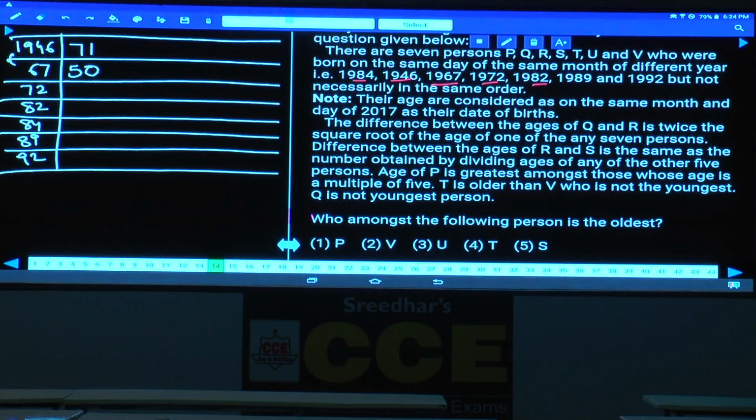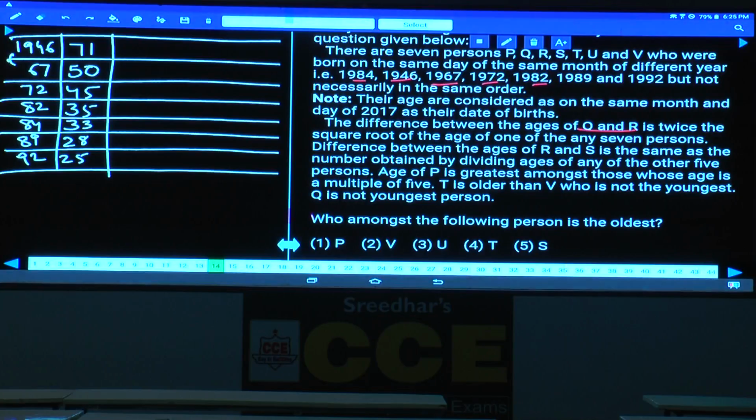1967 to 1972 is plus 5, here it must be minus 5, 45. 72 to 82 is plus 10, here it must be minus 10, 35. The next one, 82 to 84 is plus 2, here it must be minus 2, that is 33. 84 to 89 is plus 5, here it must be minus 5, that is 28. And 89 to 92 is plus 3, here it must be minus 3, 25. Now these are the ages of these persons. Now we need to find out who is of which age. The difference between the ages of Q and R. Difference between Q and R is how much? Twice the square root of the age of one of the 7 persons.